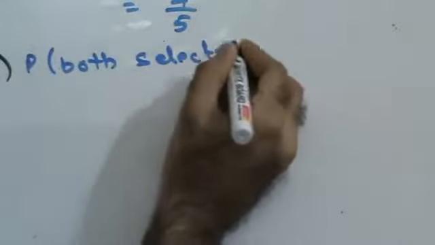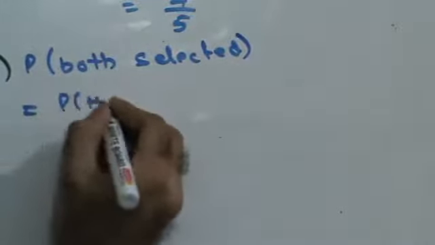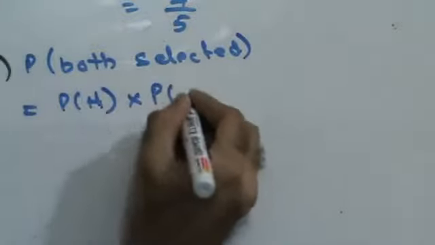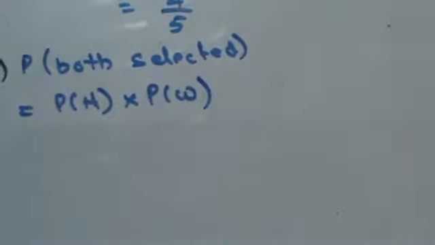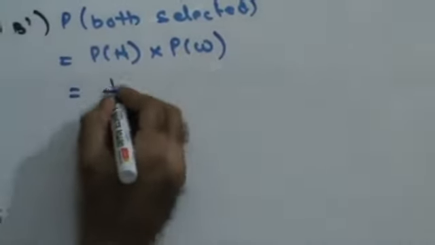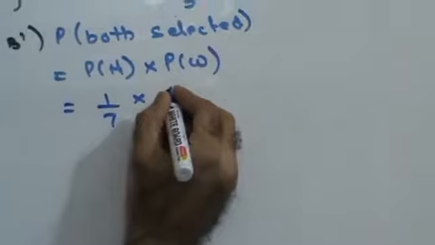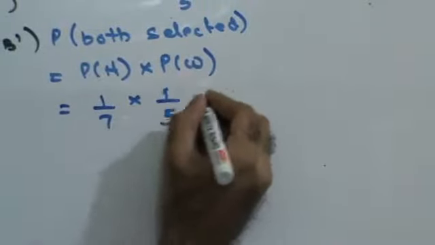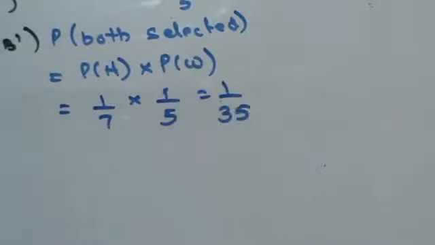Now, find the probability that, first part of the question, both selected. Both selected means husband is selected and wife is selected. Husband is selected is 1 by 7, wife is selected is 1 by 5. So probability that both are selected is 1 by 35.